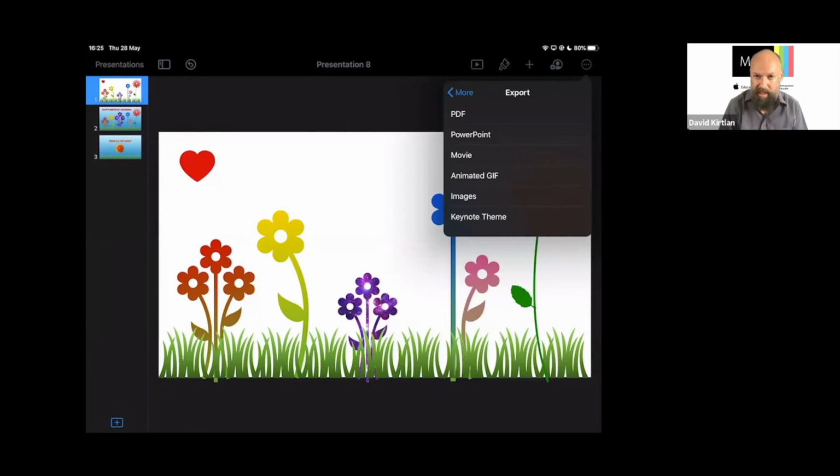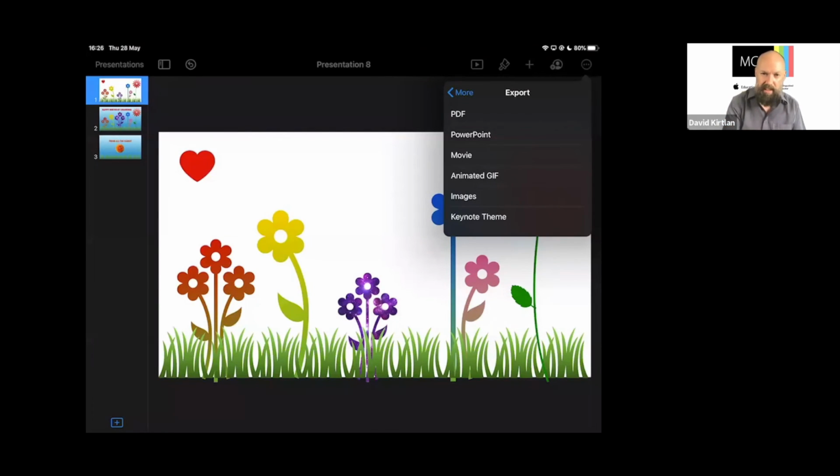The 2 that I'm really interested in are exporting as a movie. So this will become a video-based file. It would sit in my photo library. And then, of course, this could go into something like an iMovie project or a Clips project and become maybe the opening title of a documentary that we could be making. Or it could be describing a process and we had a voiceover in iMovie and it becomes one of those cutscenes.